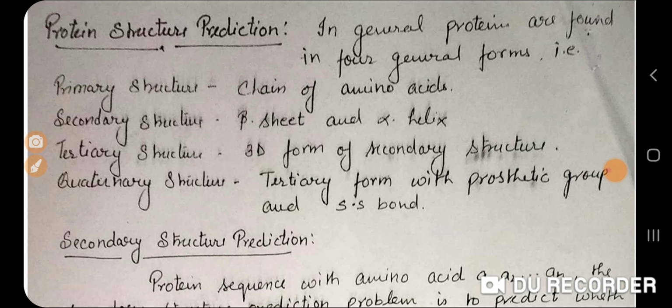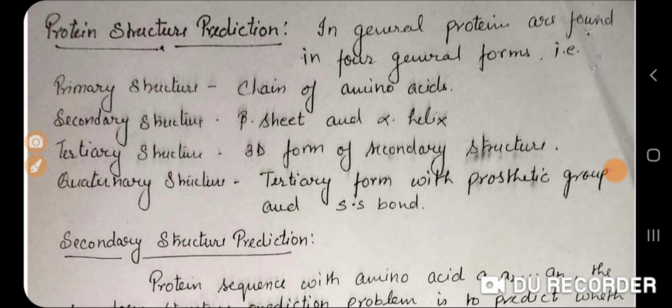So secondary structure is referred to as the coiling, or you can say the folds. So it is a beta sheet or alpha helix. There are two kinds of beta sheet: parallel beta sheets and anti-parallel beta sheets. When the beta sheets are arranged in the same order, then it is parallel. When they are arranged in the opposite way, then it is anti-parallel. Like that, alpha helices are either right-handed or left-handed.